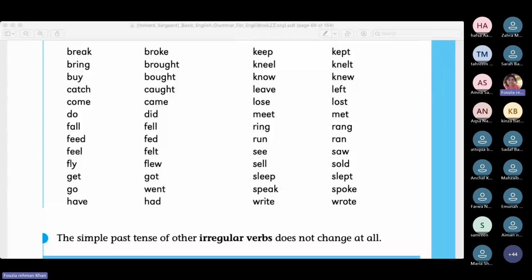Okay, nice. He flew away from airport. Why did he fly away from the airport? That's strange. She broke the cup. No, she broke the cup. Broke does not take ed, dear. She broke the toy. I bought a phone. She did it. The baby slept on the floor. That's right. Anchal Kaswani, please correct the sentence. She broke the cup, not breaked the cup.